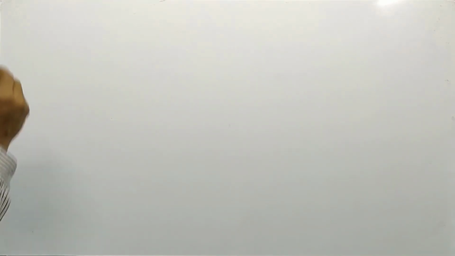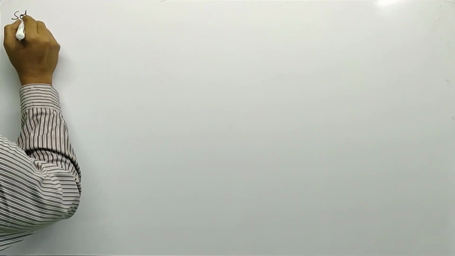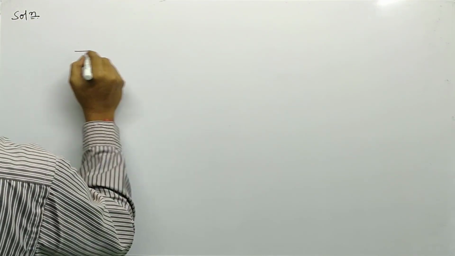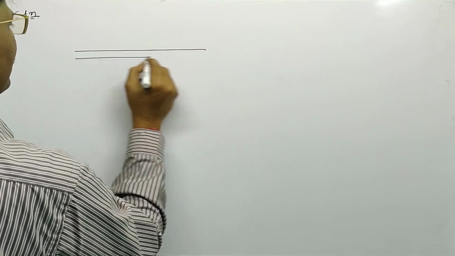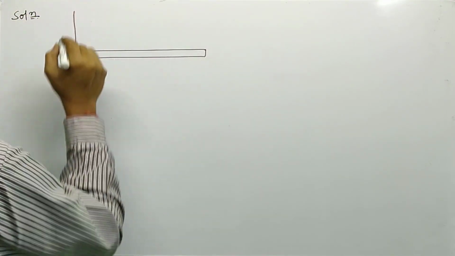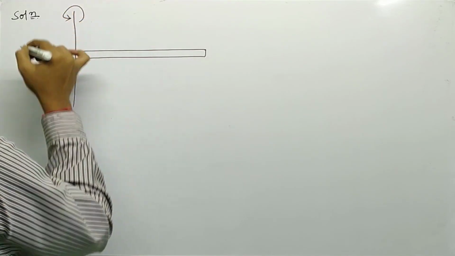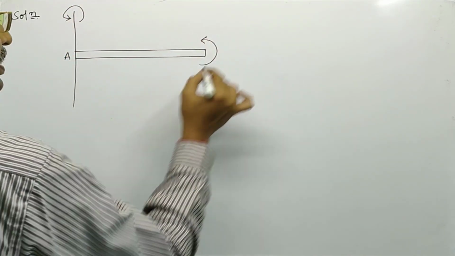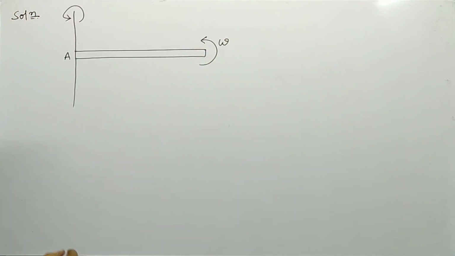Solution. So in the question, a rod of certain length is given an angular velocity omega.